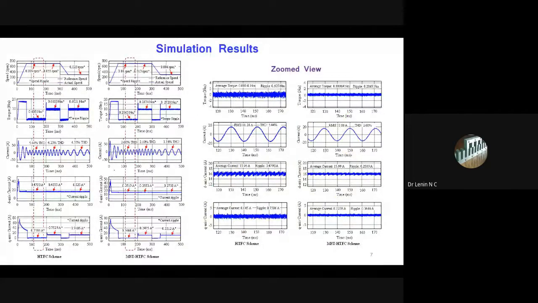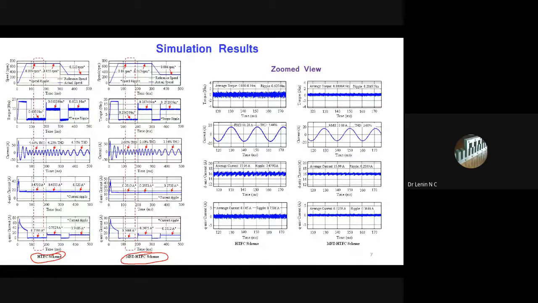So let me make a comparison. This is the controller we developed, and this is the controller available in the market. What is the maximum advantage we get in our controller?